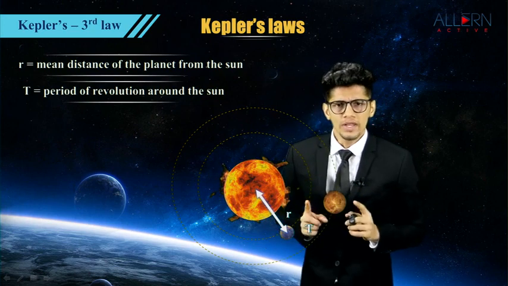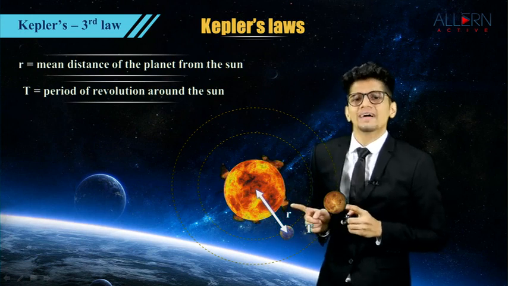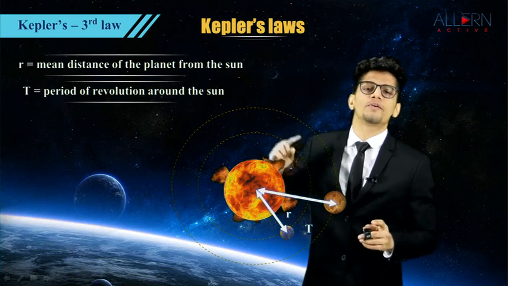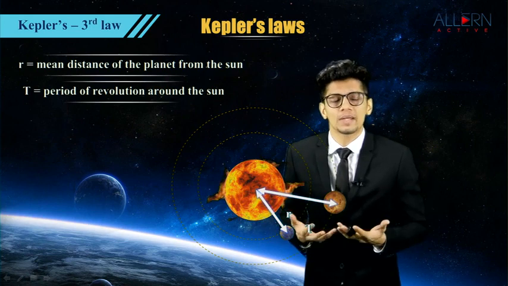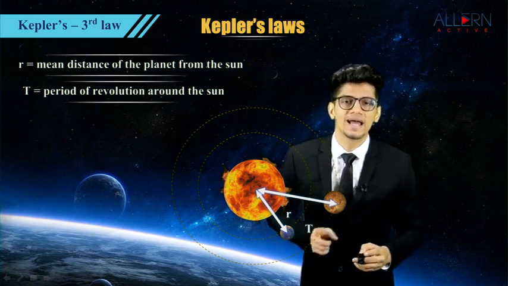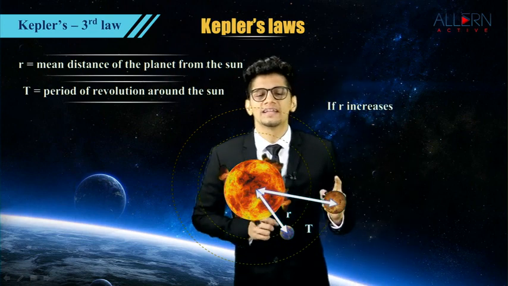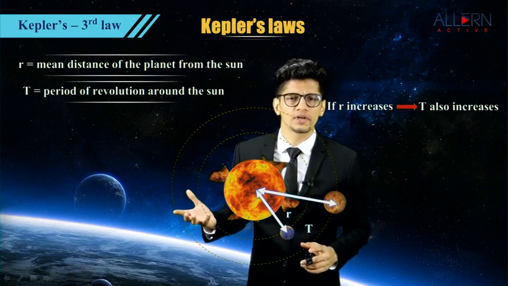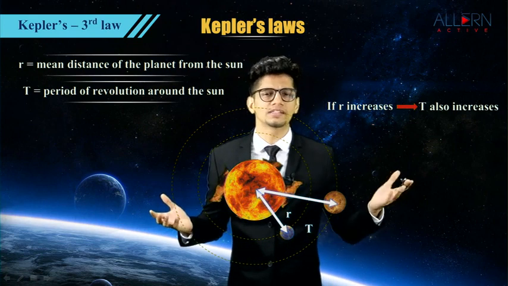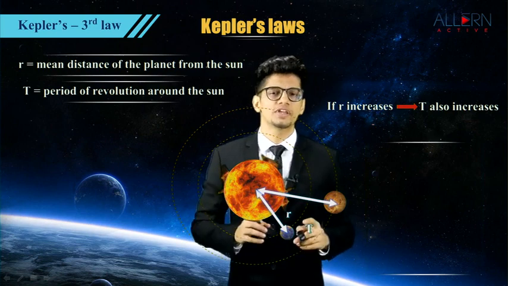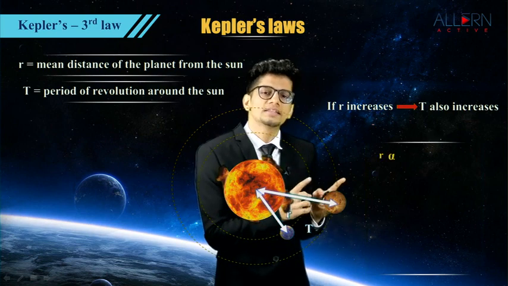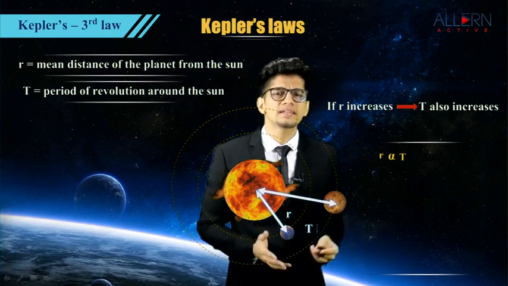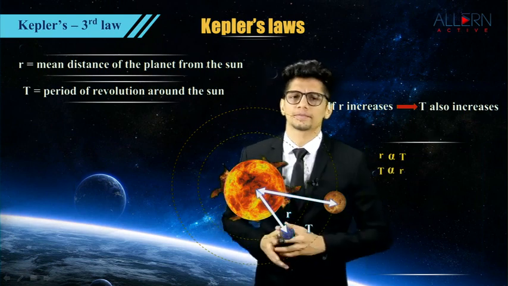Now, we know that the second planet will have a greater mean distance than the first. And obviously when it revolves, it will also take more time as compared to the first one. That means as the value of r increases, the value of T also increases. So if one physical quantity increases and the other also increases, obviously they are directly proportional to each other. That means r is directly proportional to capital T. Now if r is proportional to T, we can say that T is proportional to r.